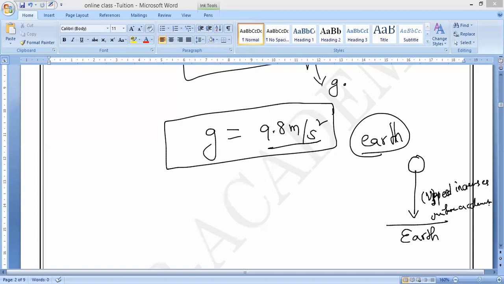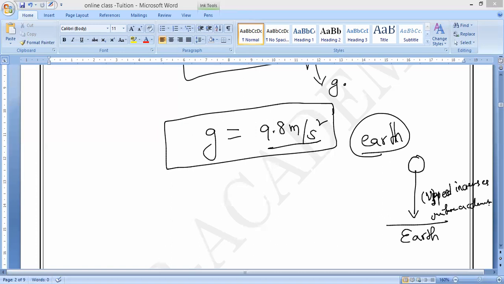Do you understand what I'm saying? Its velocity increases at the constant rate of 9.8 meter per second, for every second of time. That is why it is called 9.8 meter per second square.